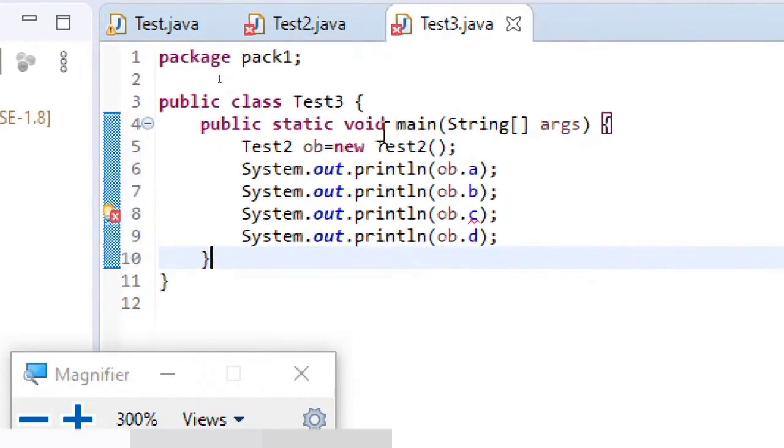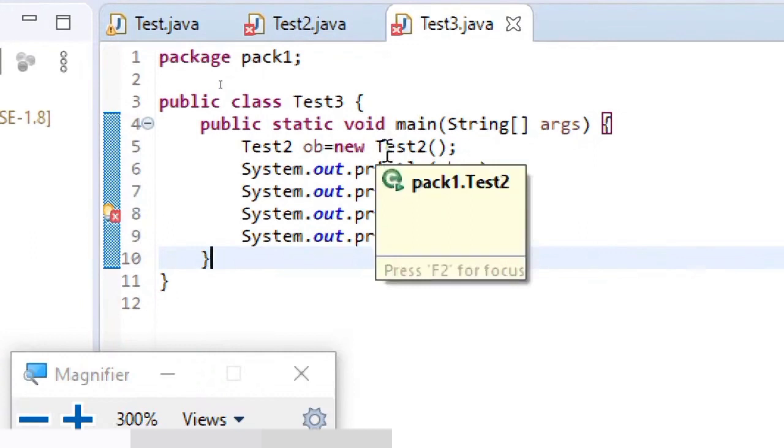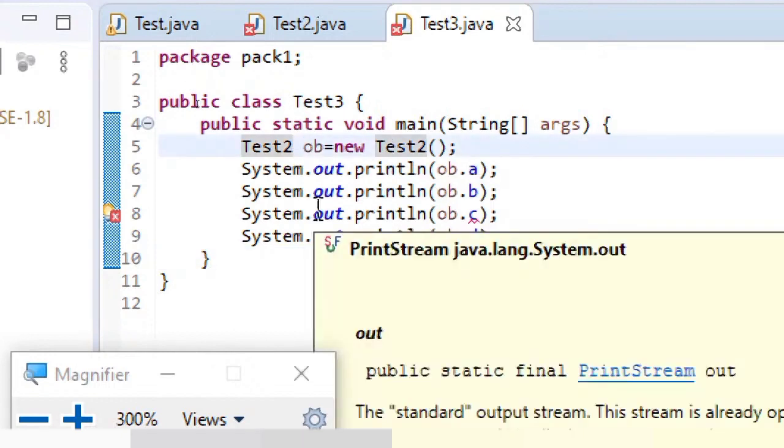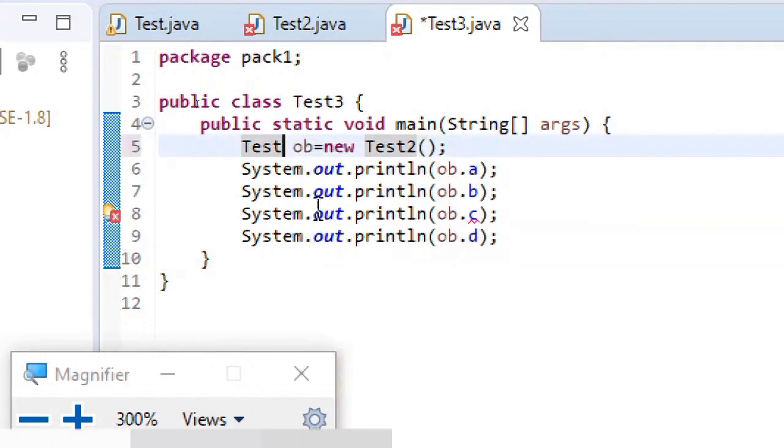So in test 3, again you can see this test 3 is not a child of test. But when you are creating an object for test, it's possible because it is in the same package.